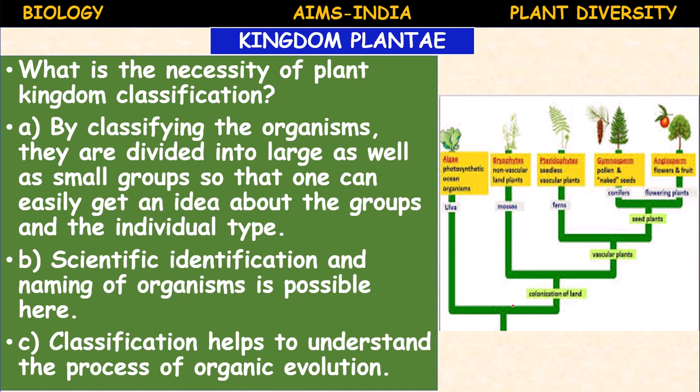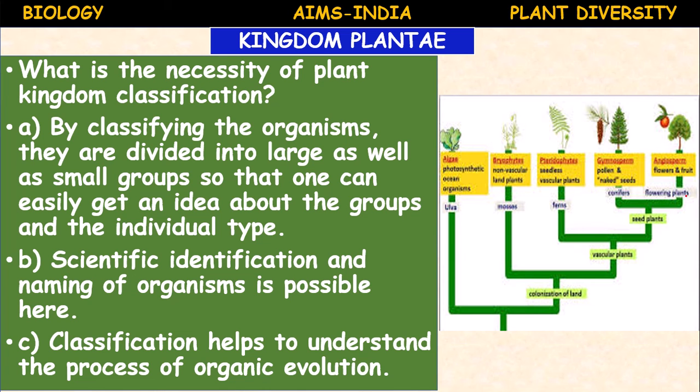If you see basically the plant classification, plants are divided into algae; non-vascular landed plants called mosses; the pteridophyta, the seedless vascular plants, for example ferns; gymnosperms, which possess pollen and naked seeds and are also called conifers; and angiosperms, which possess flowers and fruits.